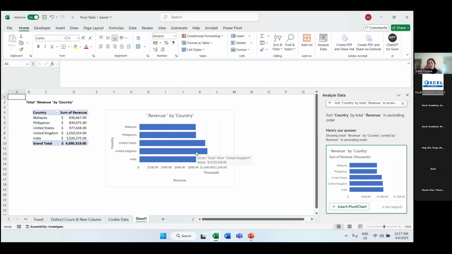Some of the advantages: first, it's already readily available inside your Excel. You don't need to upload your data externally. You don't need to open your browser, your Google Chrome, your Mozilla Firefox, attach Excel, then ask the AI, please help me to analyze. You don't need to do all that. It's already readily available inside your Excel.